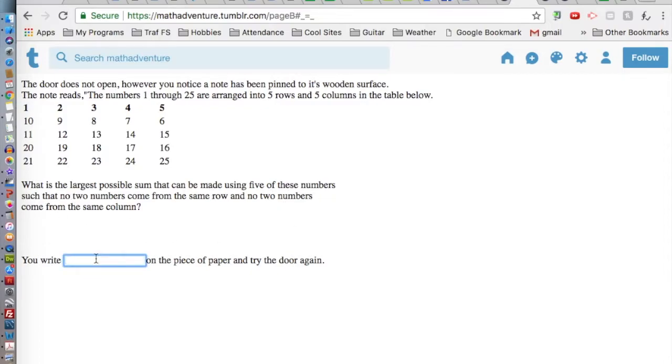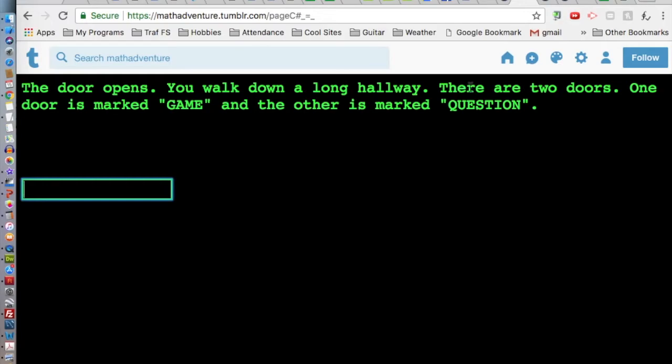Let's say the correct answer is 65. Okay, and if I put in something else like 45, it should give me a little error message saying that's not the correct answer. But if I put in 65, it says the door opens. You walk down a long hallway. There are 2 doors. One door is marked game and the other is marked question.